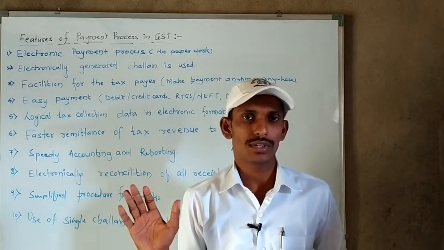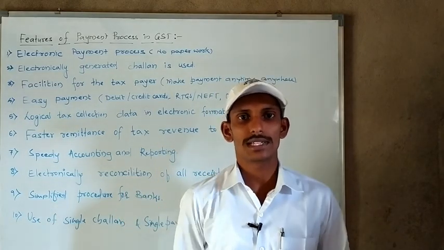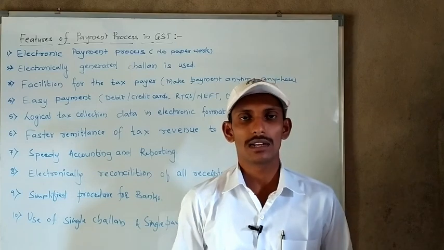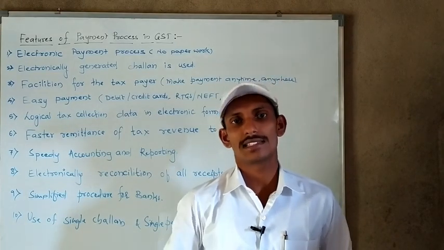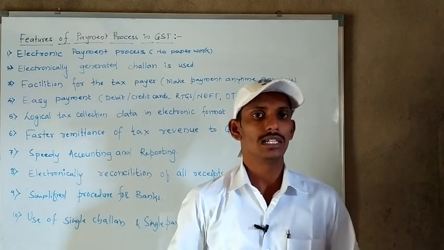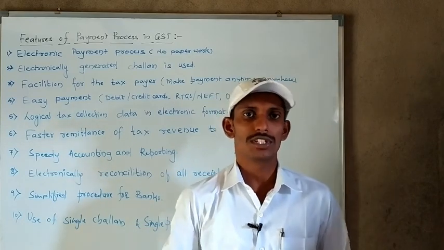You go to the GST portal, generate the challan, fill in the necessary information and make the payment to the government. This is how the feature works.